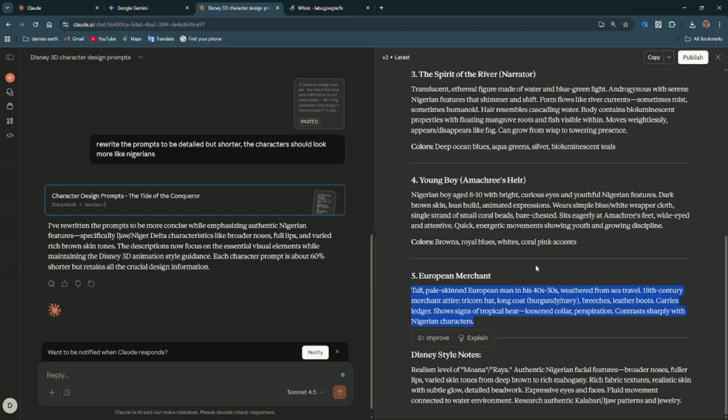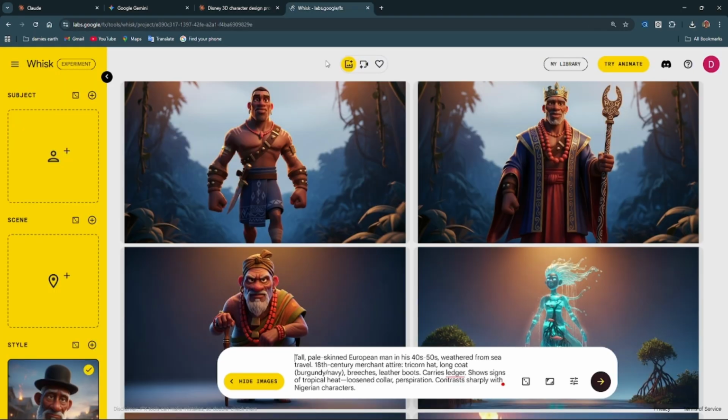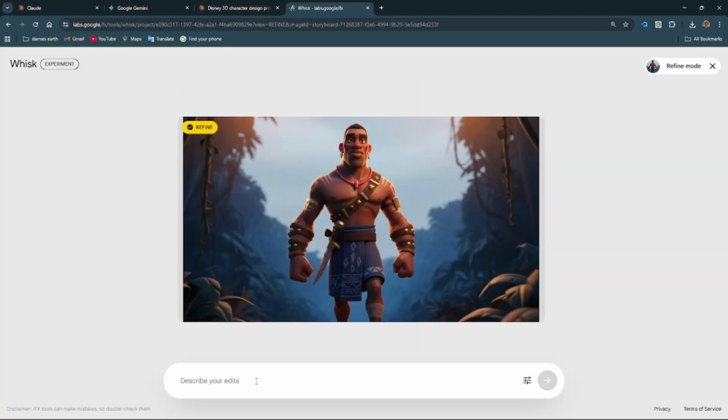Okay, now we've gotten all our characters designed already. The next thing I want to do is remove the backgrounds here. I'll say remove the background and make it white. Remove the background and do what? Make it white. Oh, I took that out.